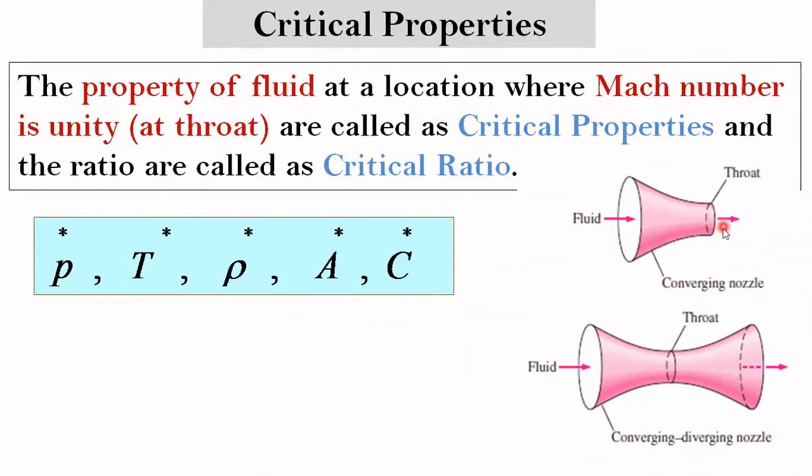In the case of a convergent nozzle, the exit area is basically the throat area, which is the minimum area. If here the Mach number becomes 1 and the velocity becomes sonic velocity, then the properties at the exit, or at the throat, are called the critical properties. In the case of a convergent-divergent nozzle, the throat is in between the inlet and exit. So at the throat, whatever the pressure, temperature, and density are, where the velocity becomes sonic velocity, those properties are called the critical properties.